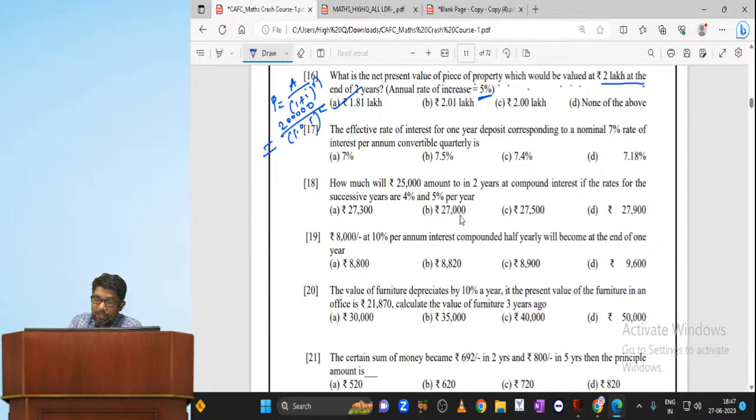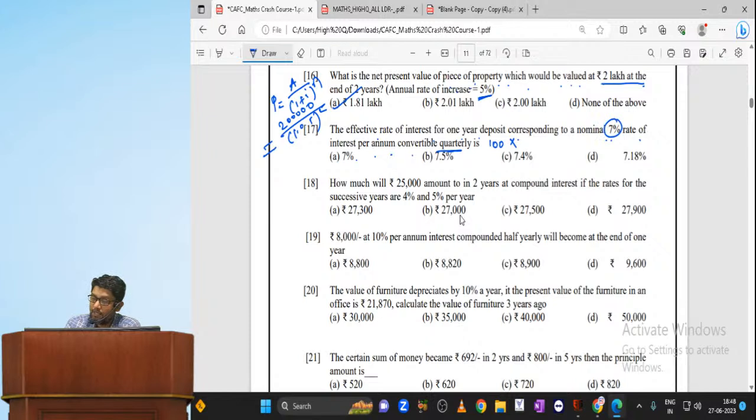Now, when an effective rate of interest problem comes, you should be very happy, my dear. The effective rate of interest for 1 year deposit corresponding to a nominal 7% rate of interest per annum convertible quarterly is. Listen here. One person will be using the effective rate of interest formula, but our people will simply take the calculator: 100 into 7% rate per annum quarterly.